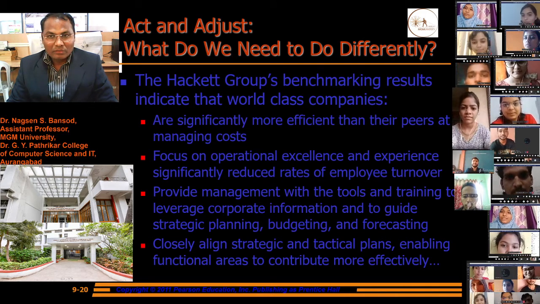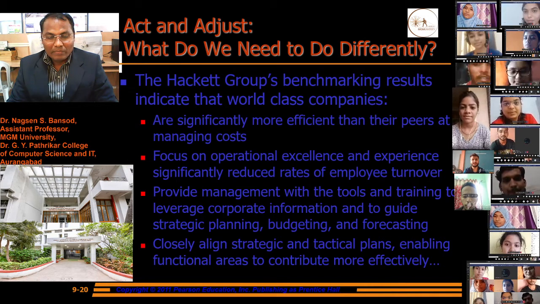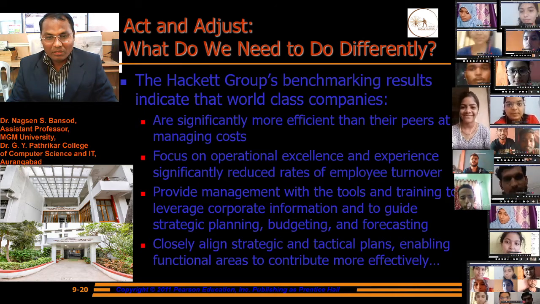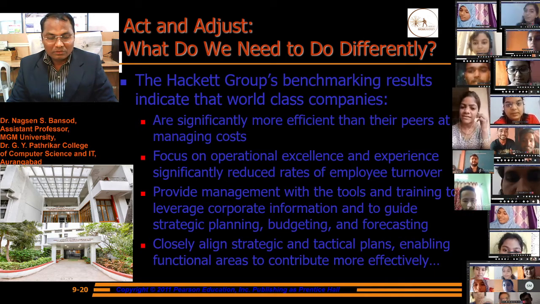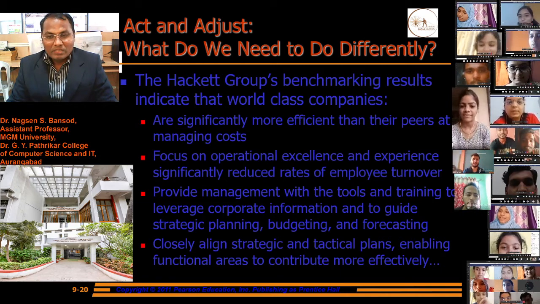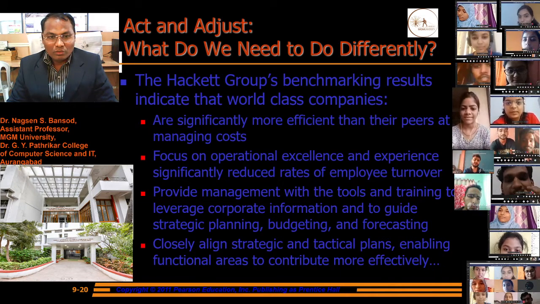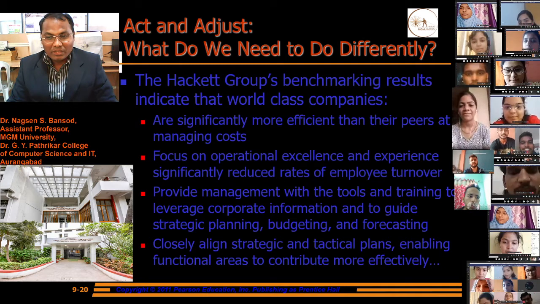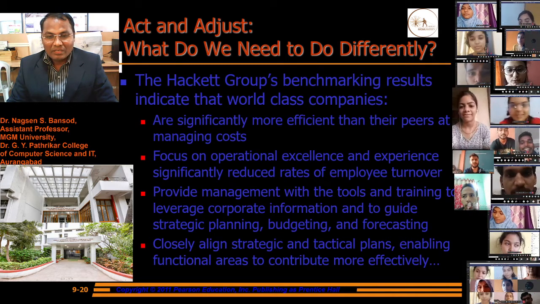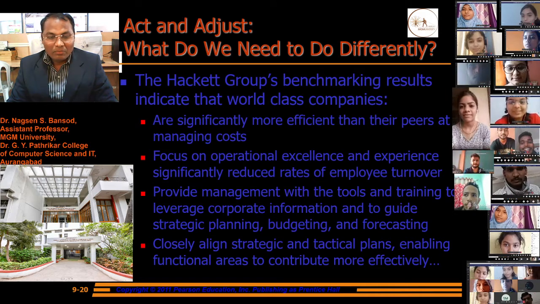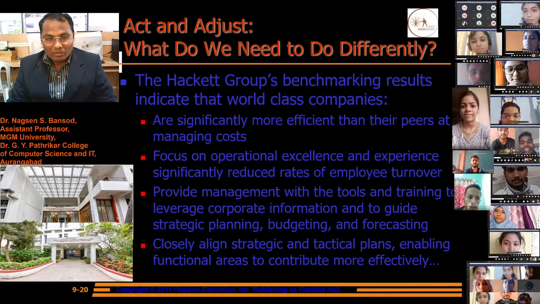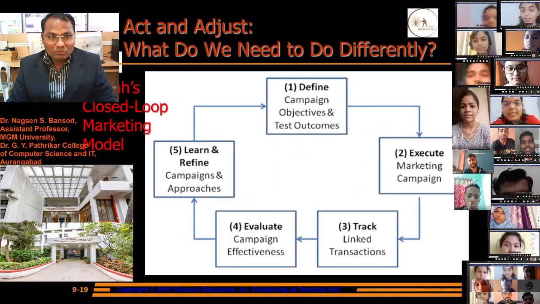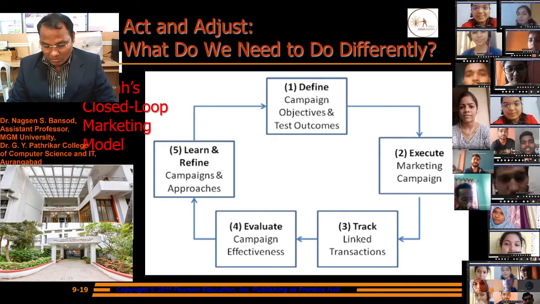Through these actions we have to manage the business, focus on operational excellence and experience, significantly reduce the rate of employee turnover, and provide management with the tools and training to leverage corporate information to guide strategic planning, budgeting, and forecasting. Closely align strategic and tactical plans, enabling functional areas to contribute more effectively. These we have studied; these are the actions we need to use in the closed loop marketing model.